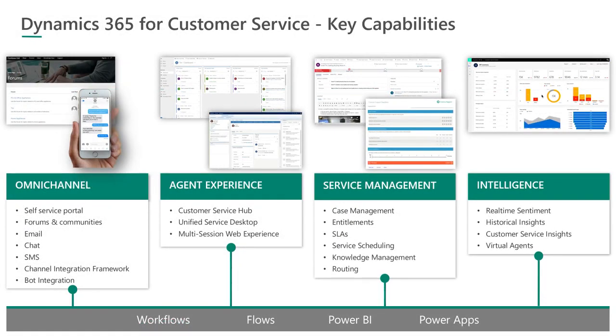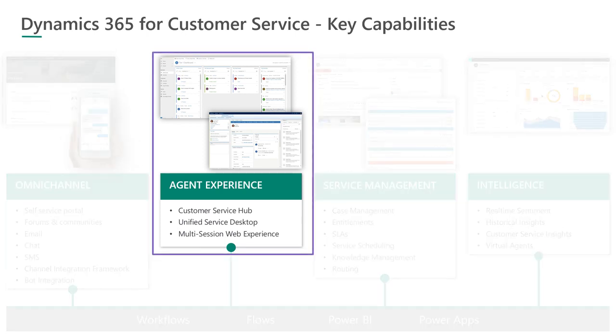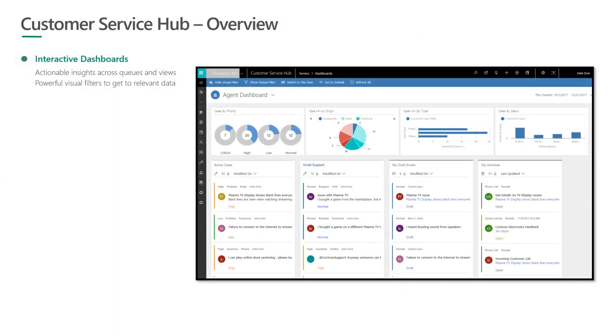Okay. So with this, let's go to the next segment, which is around agent experience. Within agent experience, we'll talk about these three elements: Customer Service Hub, which is a unified interface available for agents as of now. We'll talk about USD, the agent desktop solution that most of us would already know of. And we'll also talk about the new multi-session web experience, which will be enabled with the set of channels that we are enabling. So let's jump into these.